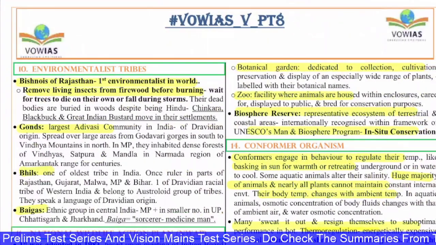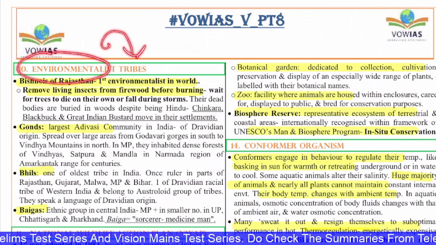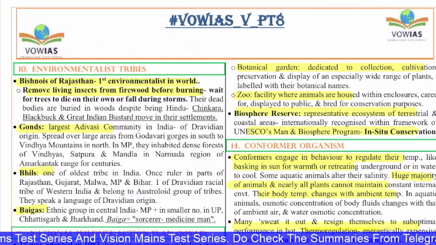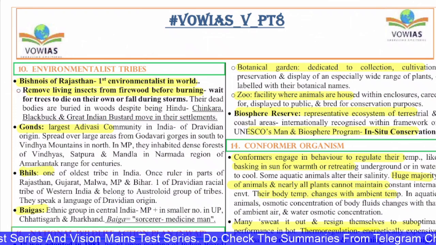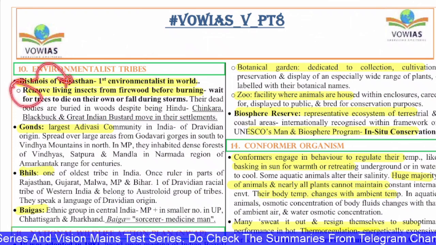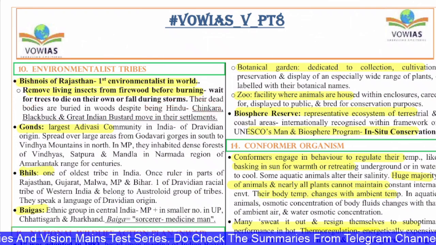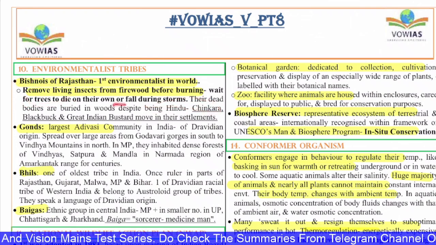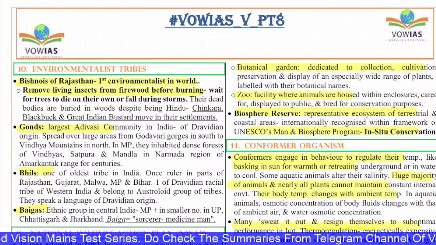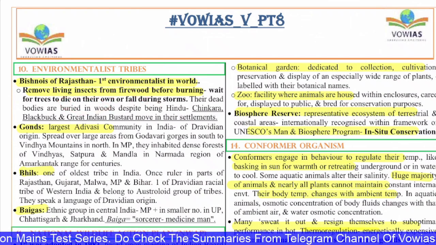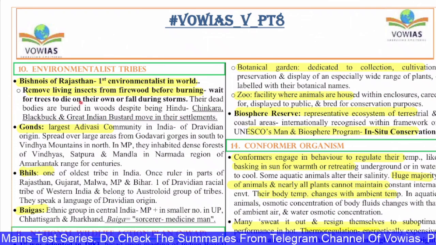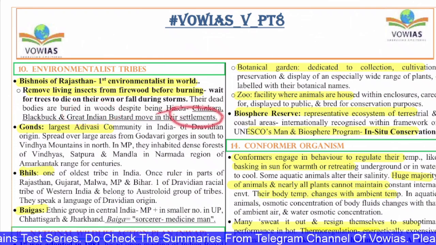The next one is with regard to environmentalist tribes. Basically, the Bishnoi community of Rajasthan, if you see, are the world's first environmentalist tribe. They remove the living insects from firewood before burning. They wait for trees to die on their own or fall during a storm. Their dead are buried in the woods despite being Hindu. The Chinkara, the blackbuck and the Great Indian Bustard move in their settlements.